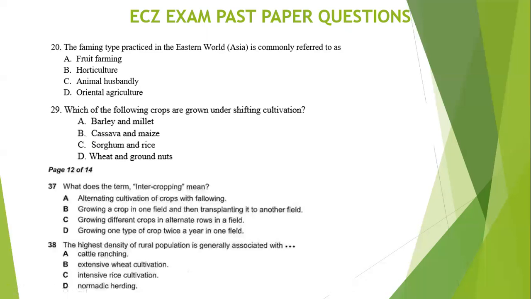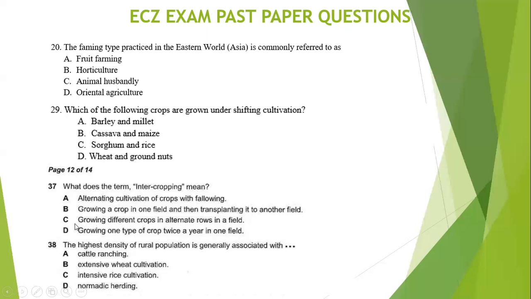Now, let me take you straight into the next question. What does the term intercropping mean? This is basically what I explained. Is it A, alternating cultivation of crops with fallowing, growing a crop in one field and then transplant it into another field, growing different crops in alternate rows in a field, growing one type of crop twice a year in one field?